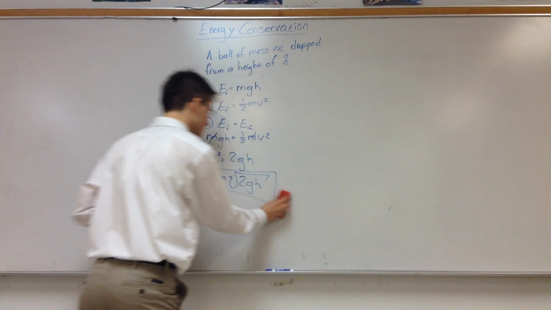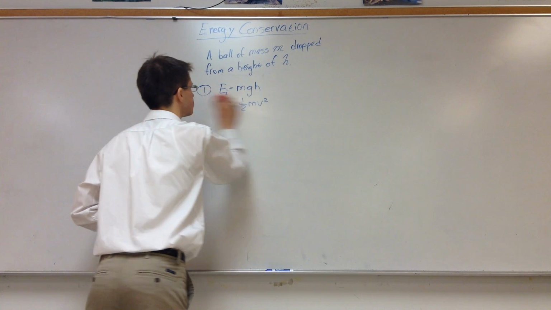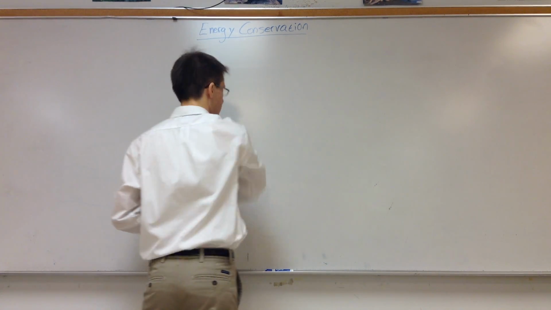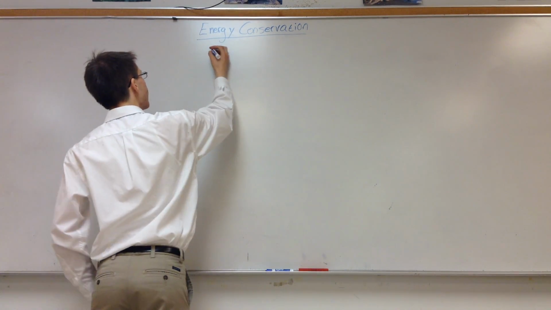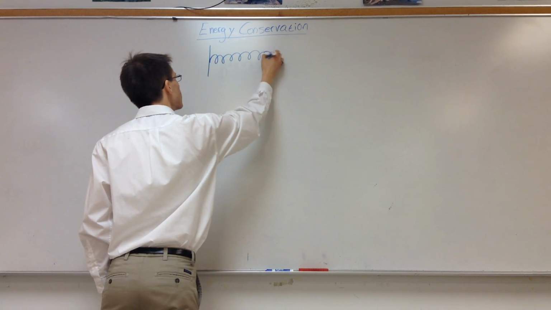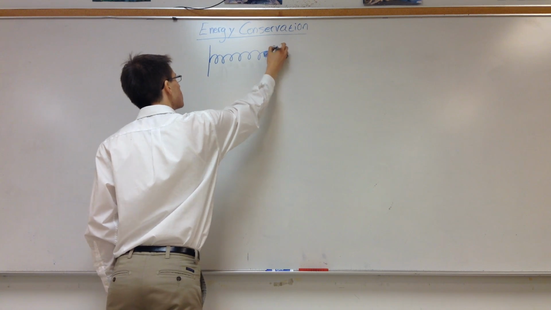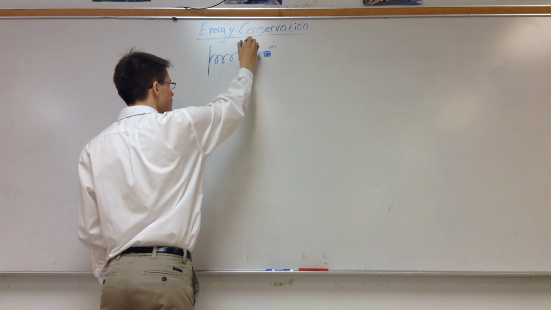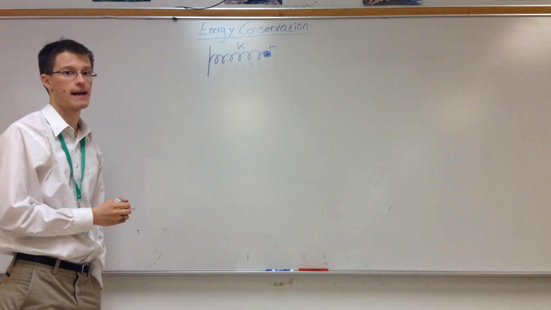So, let's go ahead and do one more. Suppose I have a spring and I put a ball of mass m on the end. And my spring has a spring constant of k.